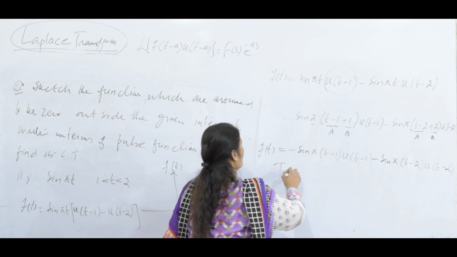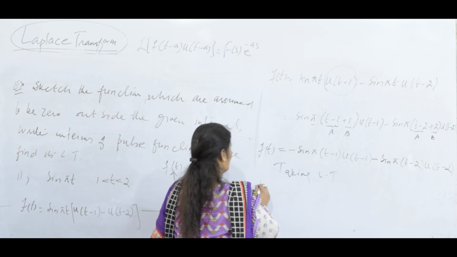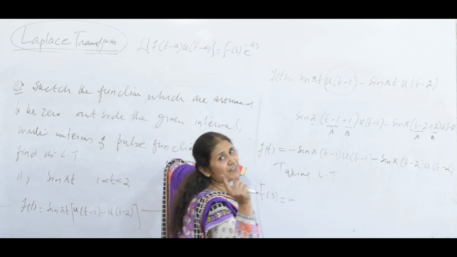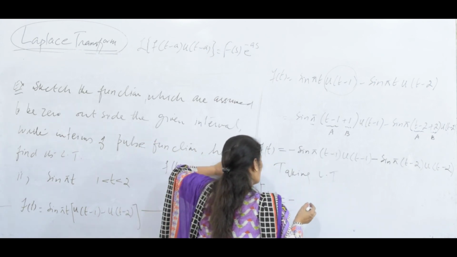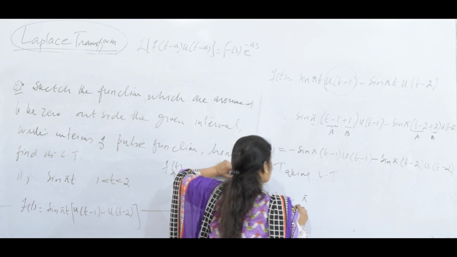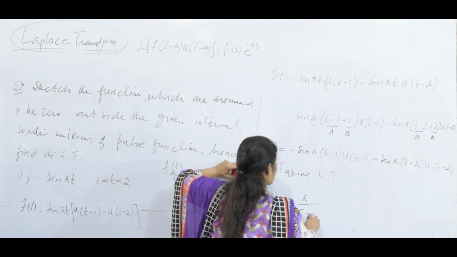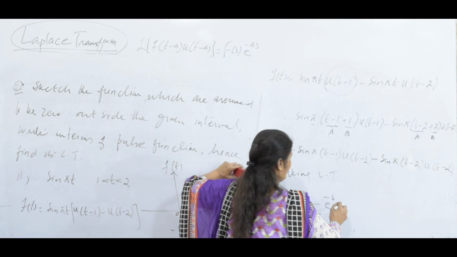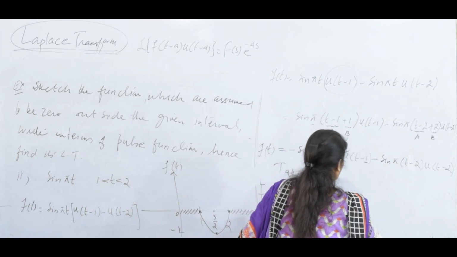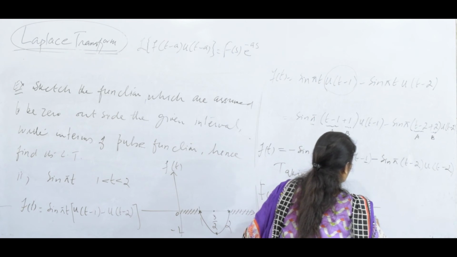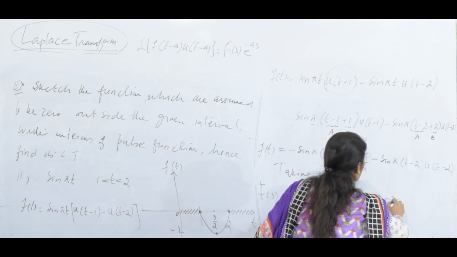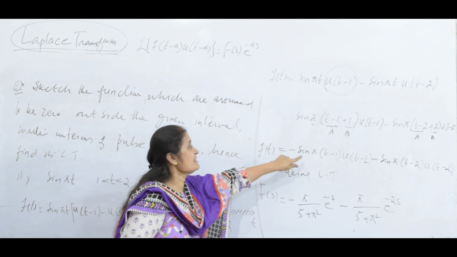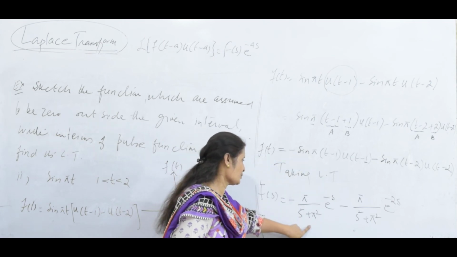Taking the Laplace transform, this is f of s equal to, here minus as it is, sin pi t is a function. So it is pi over s square plus pi square, the Laplace transform, times e to the minus s, A is 1. Minus pi over s square plus pi square e to the minus 2s, A is 2. The Laplace transform of sin pi t is pi over s square plus pi square.